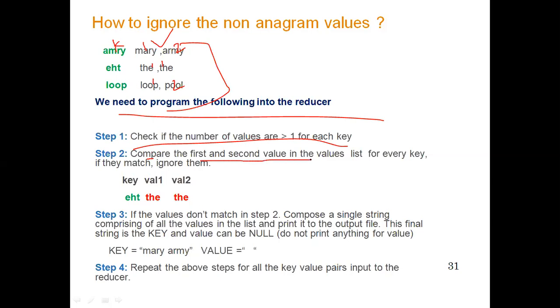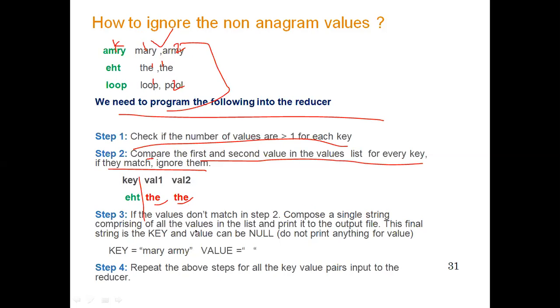Compare the first and second value in the values list for every key. If they match, ignore them, otherwise continue. So in this case, we found the key ahead, with value 1 and value 2. These are matching values, so we will ignore this. If the values don't match in step 2, compose a single string comprising all the values in the list and print it to the output file.